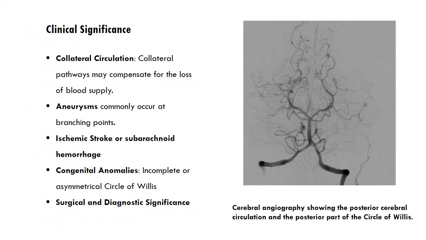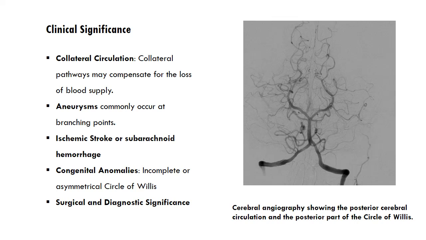Clinical significance. Collateral circulation. The circle of Willis allows blood redistribution in case of arterial occlusion, reducing the risk of ischemia. If one major artery is blocked, collateral pathways may compensate for the loss of blood supply. Aneurysms commonly occur at branching points. Rupture can lead to subarachnoid hemorrhage. Ischemic stroke can result from occlusion of arteries within the circle of Willis, affecting brain perfusion.